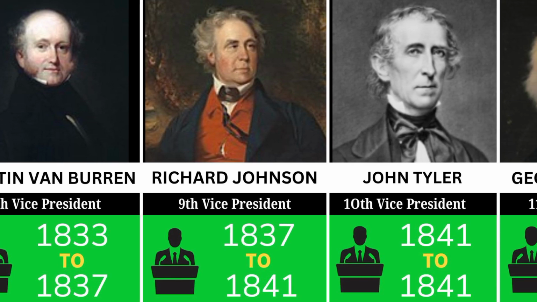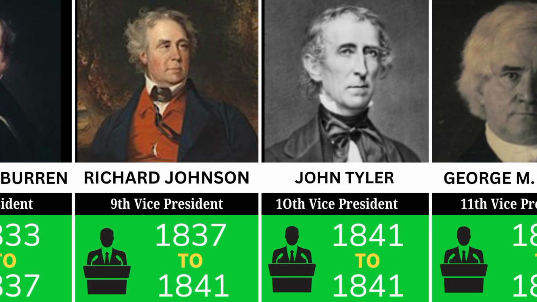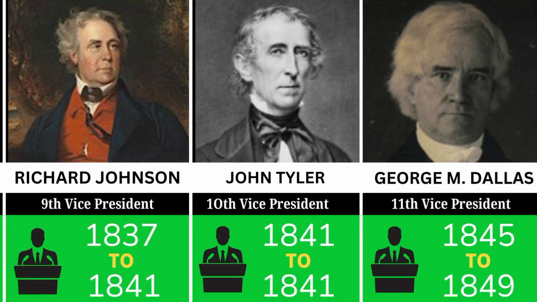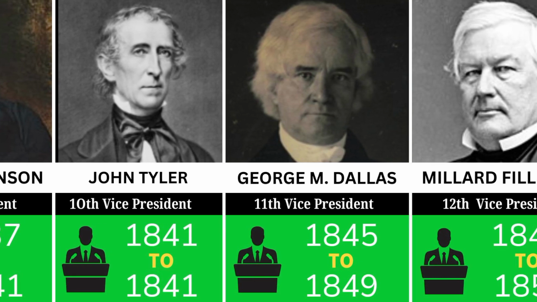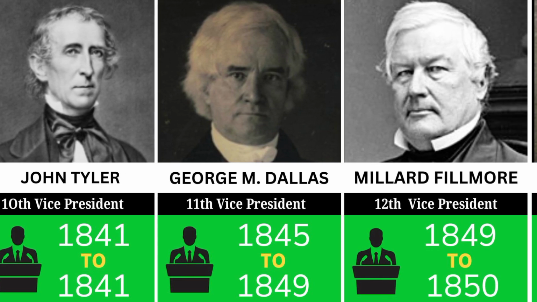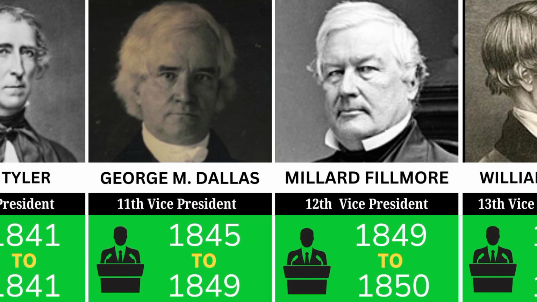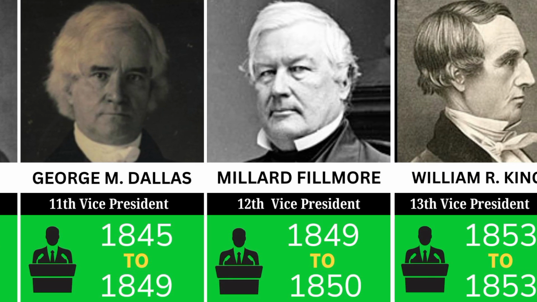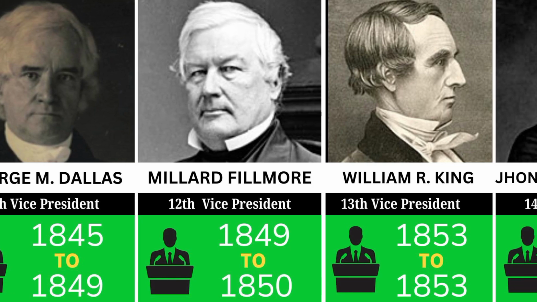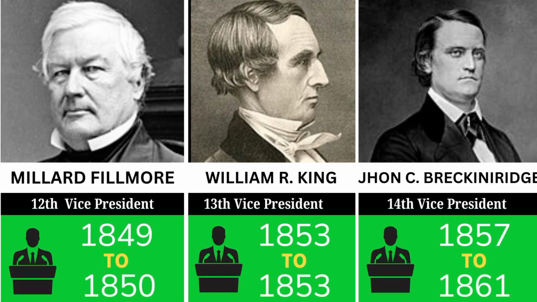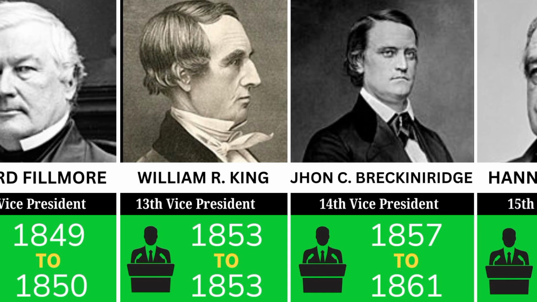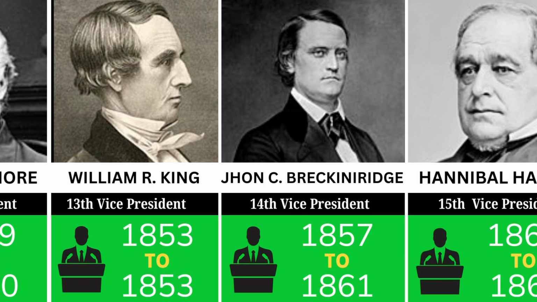John Tyler briefly served in mid 1841. George M. Dallas was vice president from 1845 to 1849. Millard Fillmore served from 1849 to 1850. William R. King held office from 1853 until his death later that year. John C. Breckinridge served from 1857 to 1861, during a turbulent time.